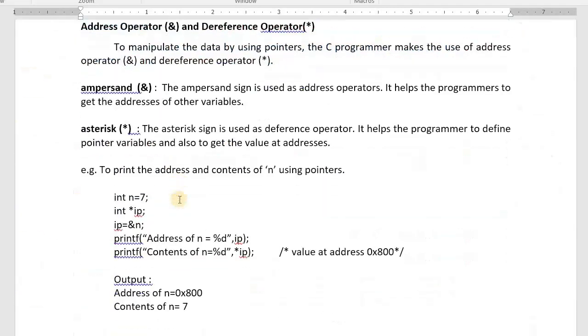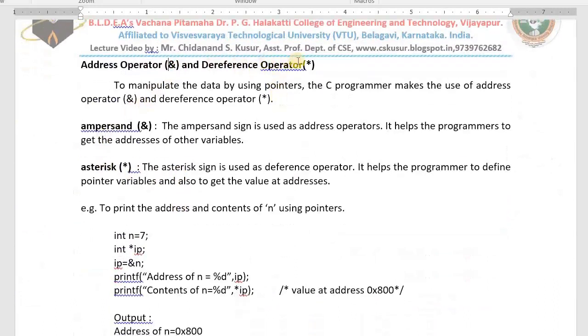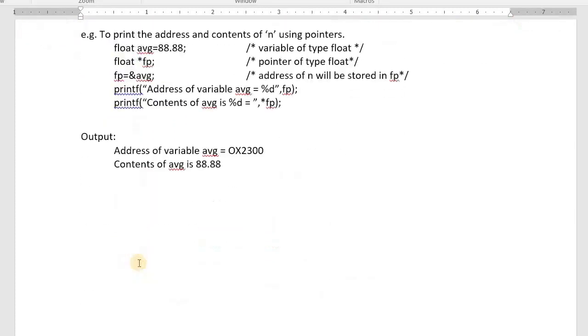Okay, how to get the address? We use the ampersand operator. How to get the value at address? We use the dereference operator. What is the name of it? Dereference operator. The dereference operator helps us to define pointer variables as well as to get the value at address. You may get a question on address operator and dereference operator. You can explain in your own way. The address operator helps us to get the address of a variable. Asterisk is called the dereference operator. This is a unary operator, we work with only one operand. This helps us to define pointer variables as well as to get the value at address.